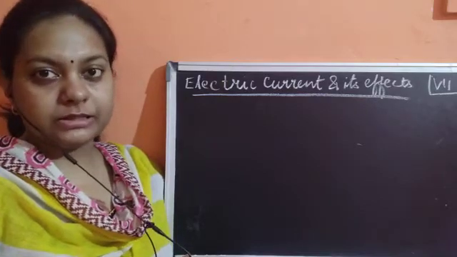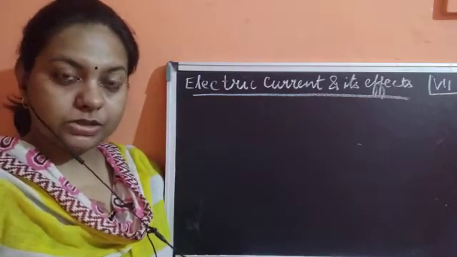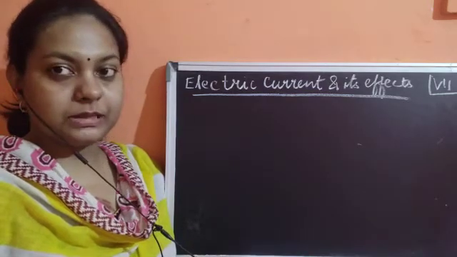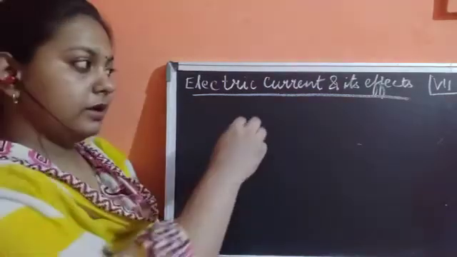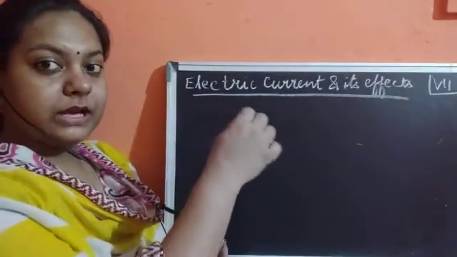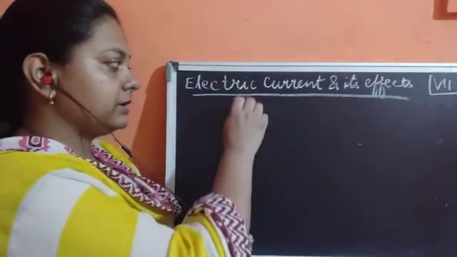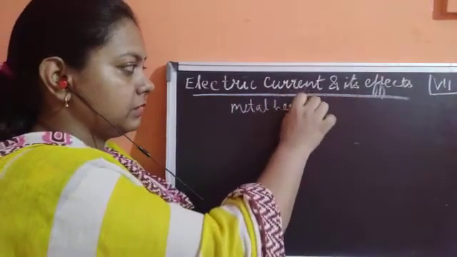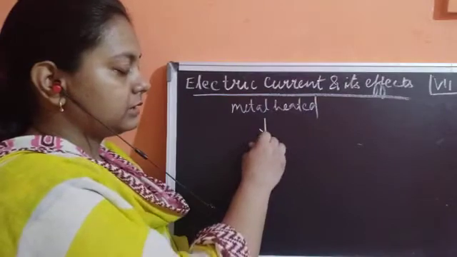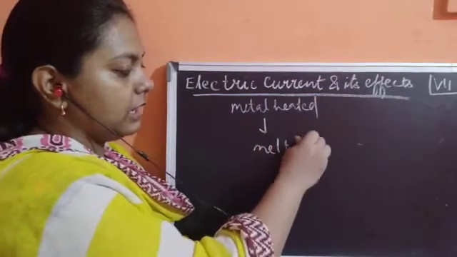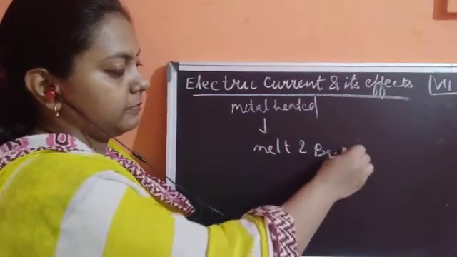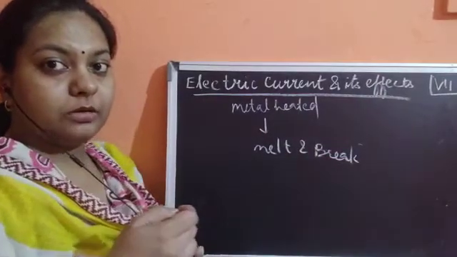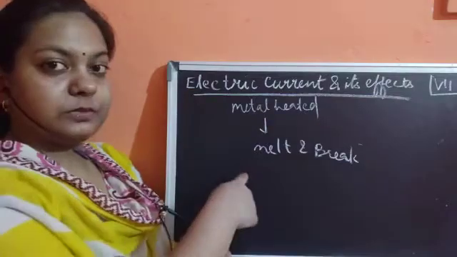And lastly, in the previous class we saw the electric fuse, which is completely based upon the principle that when a metal is heated, it is going to melt and break. This is how we can easily say that a fuse is based upon this fact.